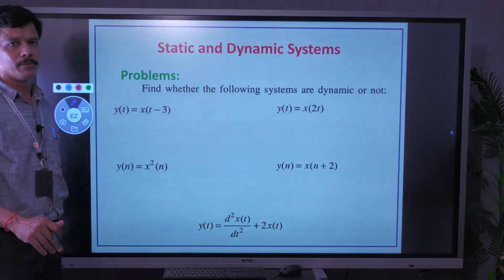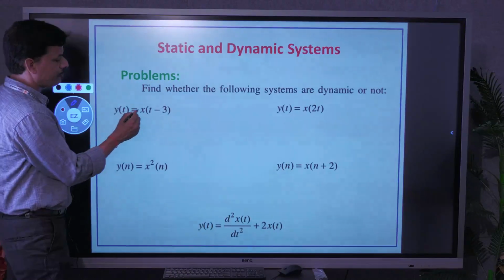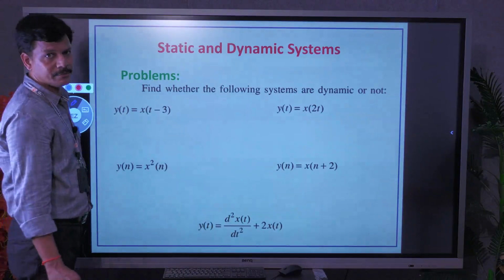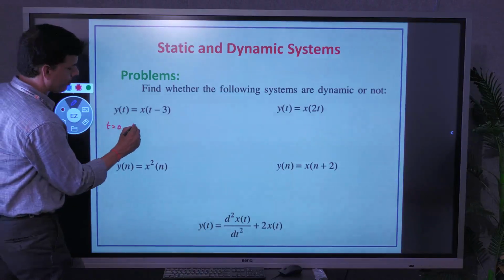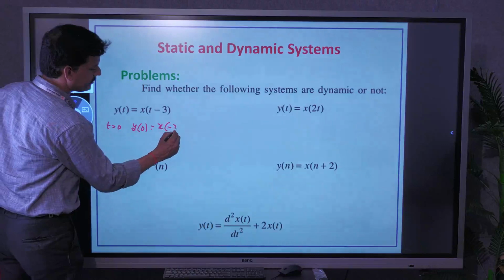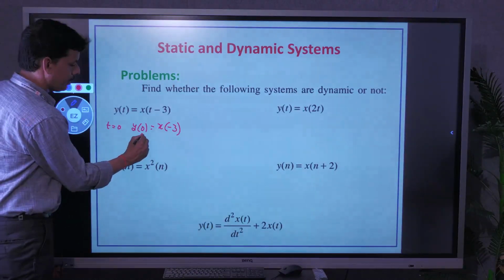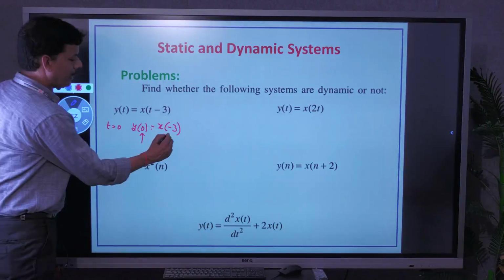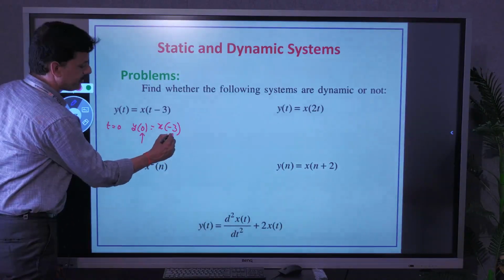Next, let us see some problems. So here the first signal in continuous time, y of t equal to x of t minus 3. Suppose if you take t equal to 0, then y of 0 equal to x of minus 3. Now we are at 0, but output at 0 depends on input at minus 3.